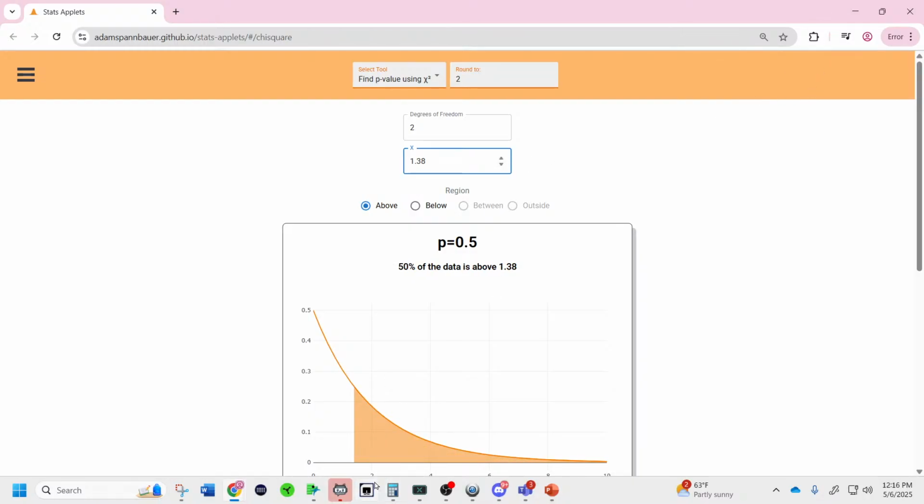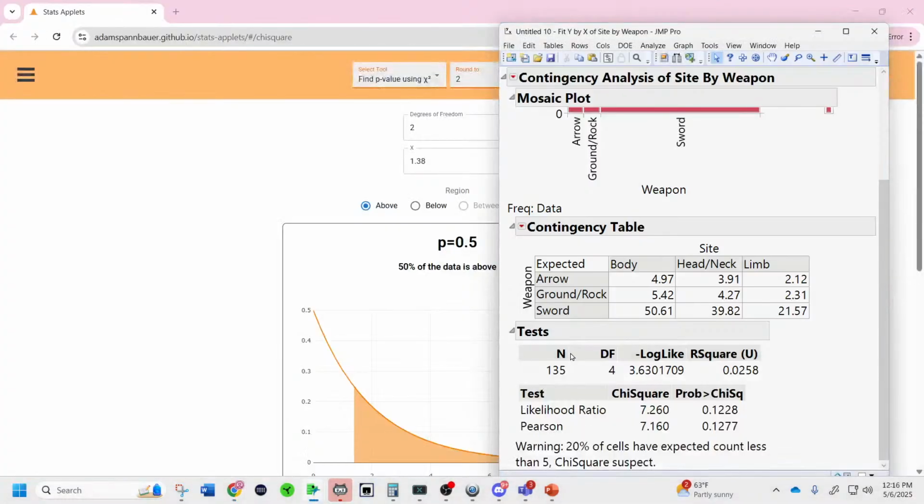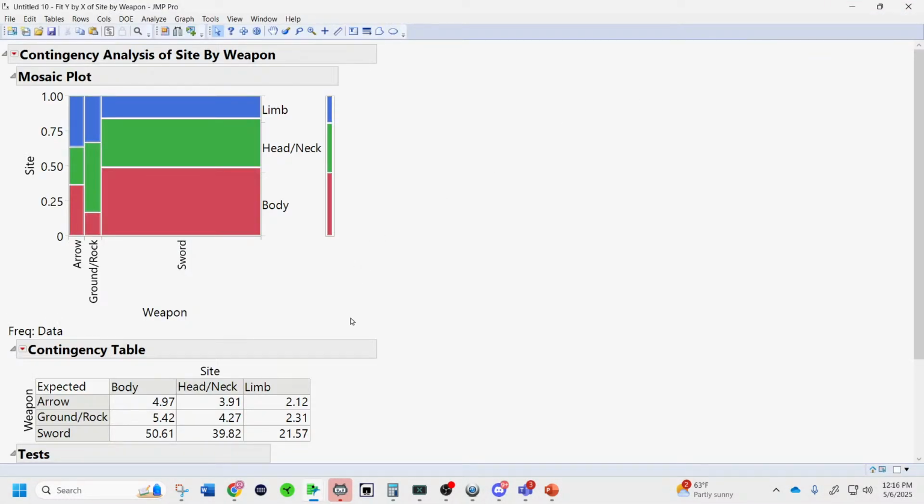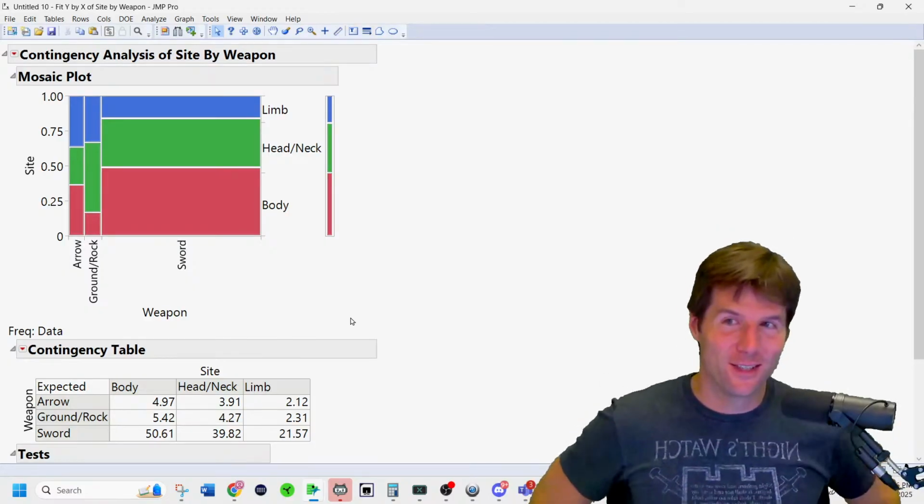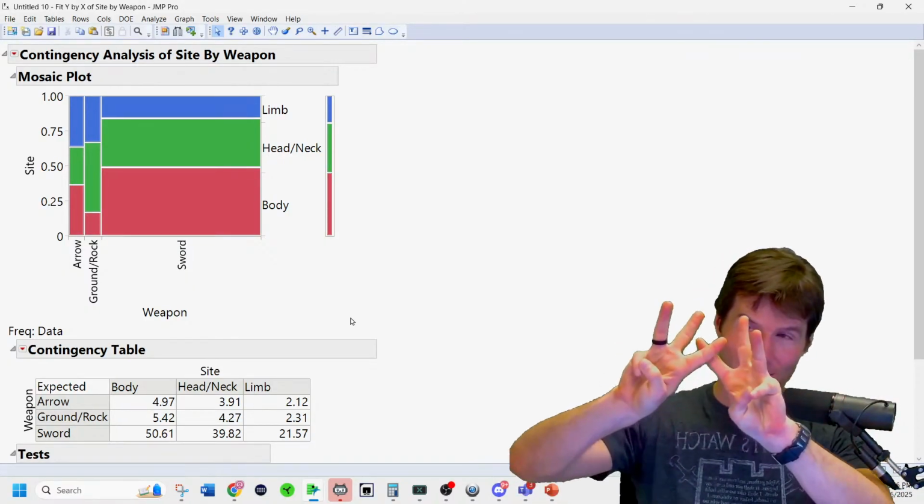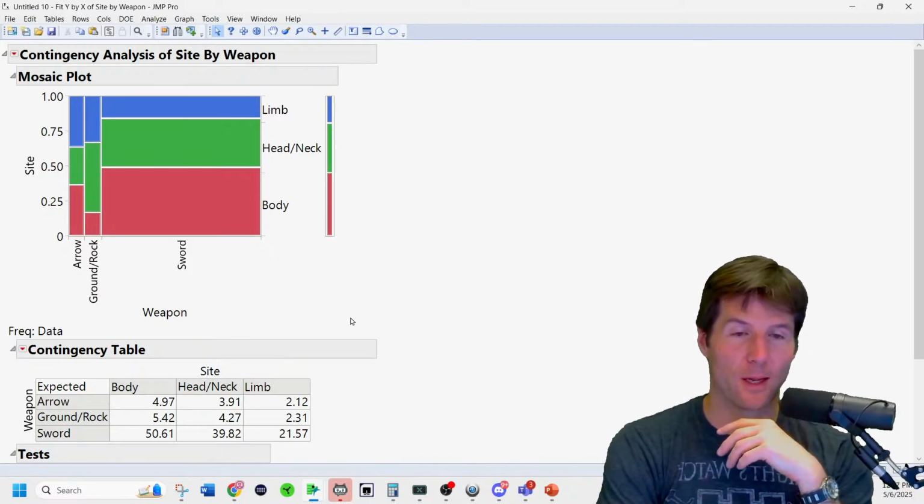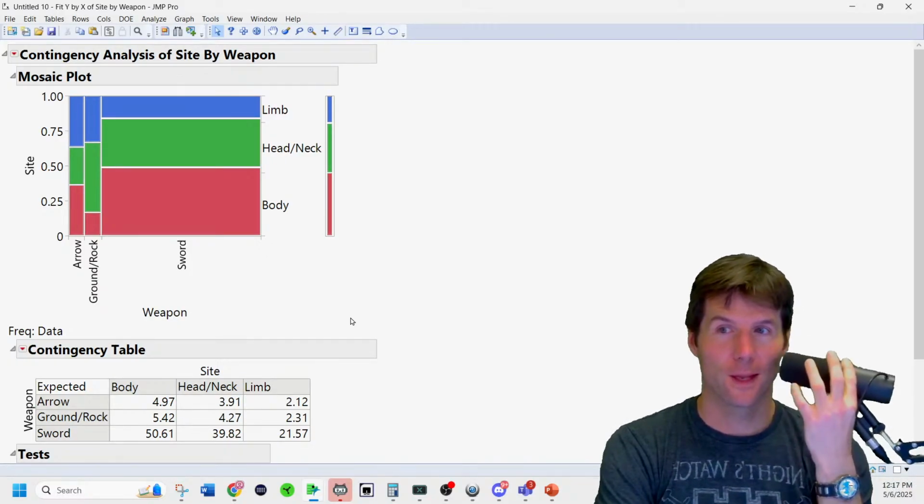We have a chi-squared with how many degrees of freedom? Who wants to tell me? You don't cheat. It was there for a second. How many degrees of freedom do we have? You can do the trick. If you know, you know. How many degrees of freedom do we have?